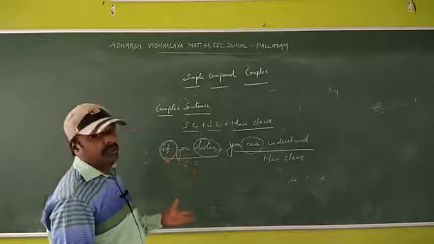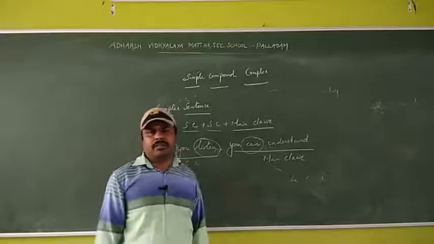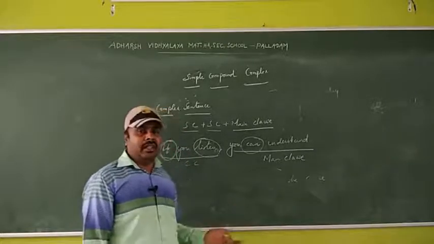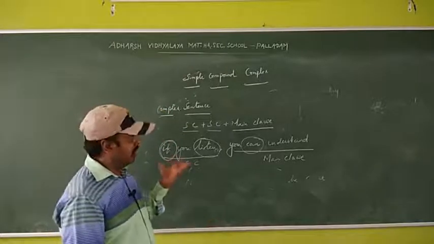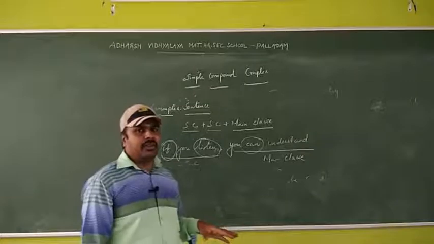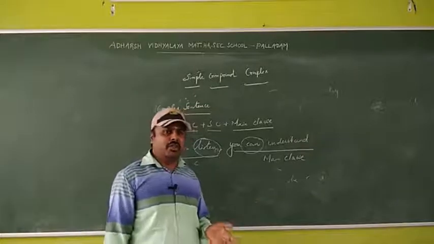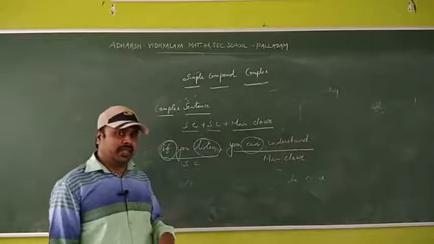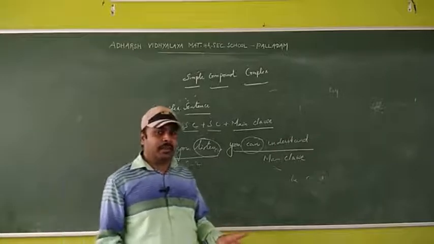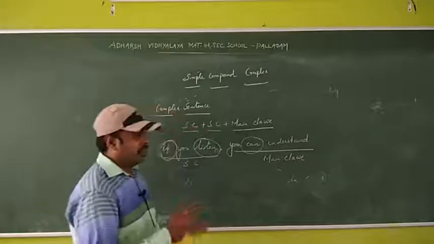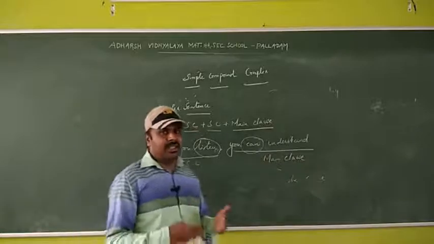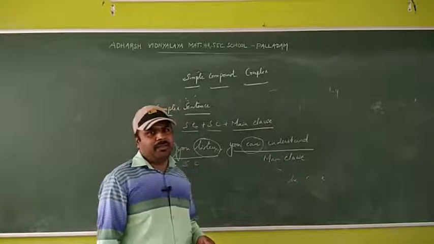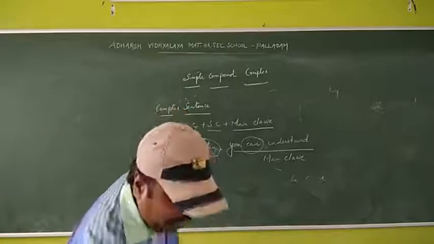There are many rules in simple, compound, complex, nearly 18 rules are there. If you know what is finite verb, what is non-finite verb, what is phrase, what is clause, what is the structure, these are all, if you know clearly, definitely you can change the sentence very easily. Can you understand?